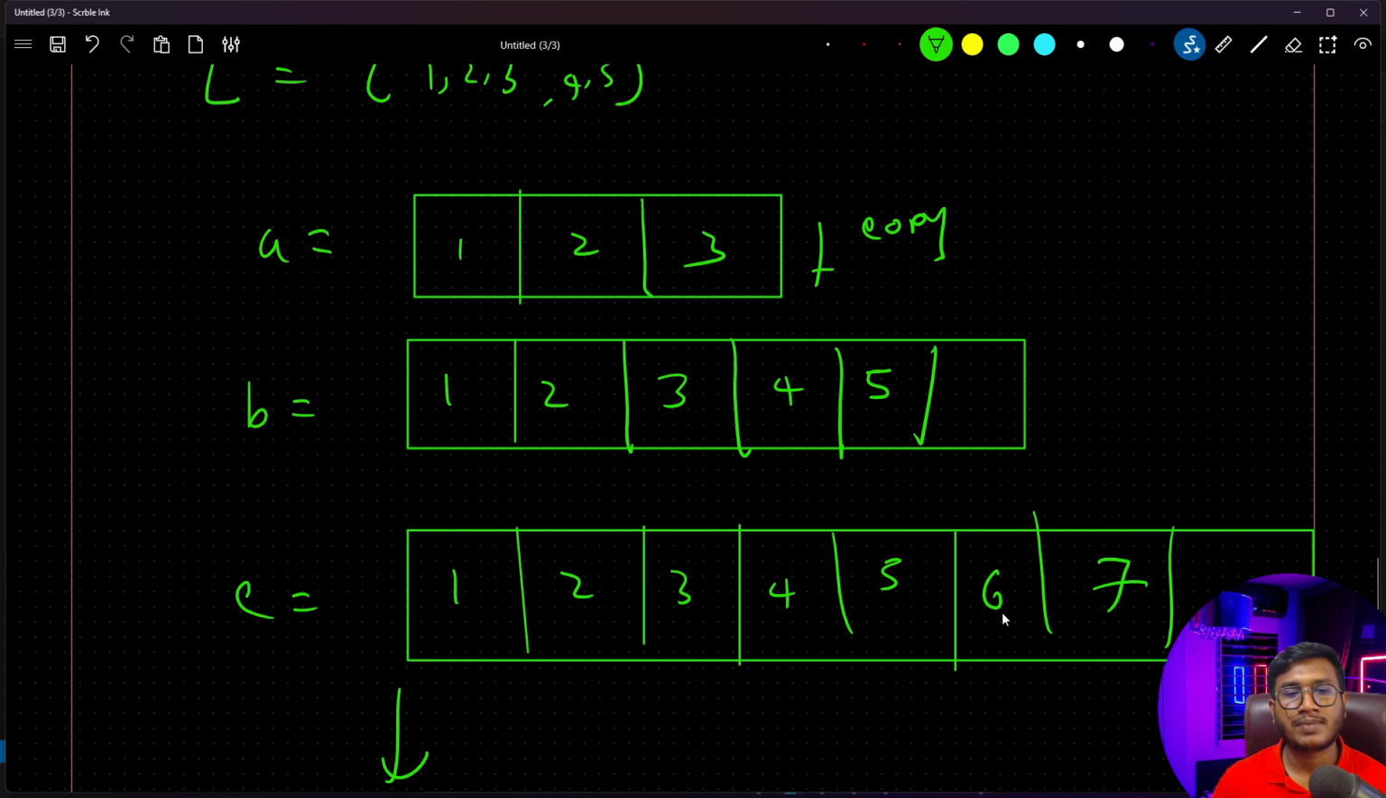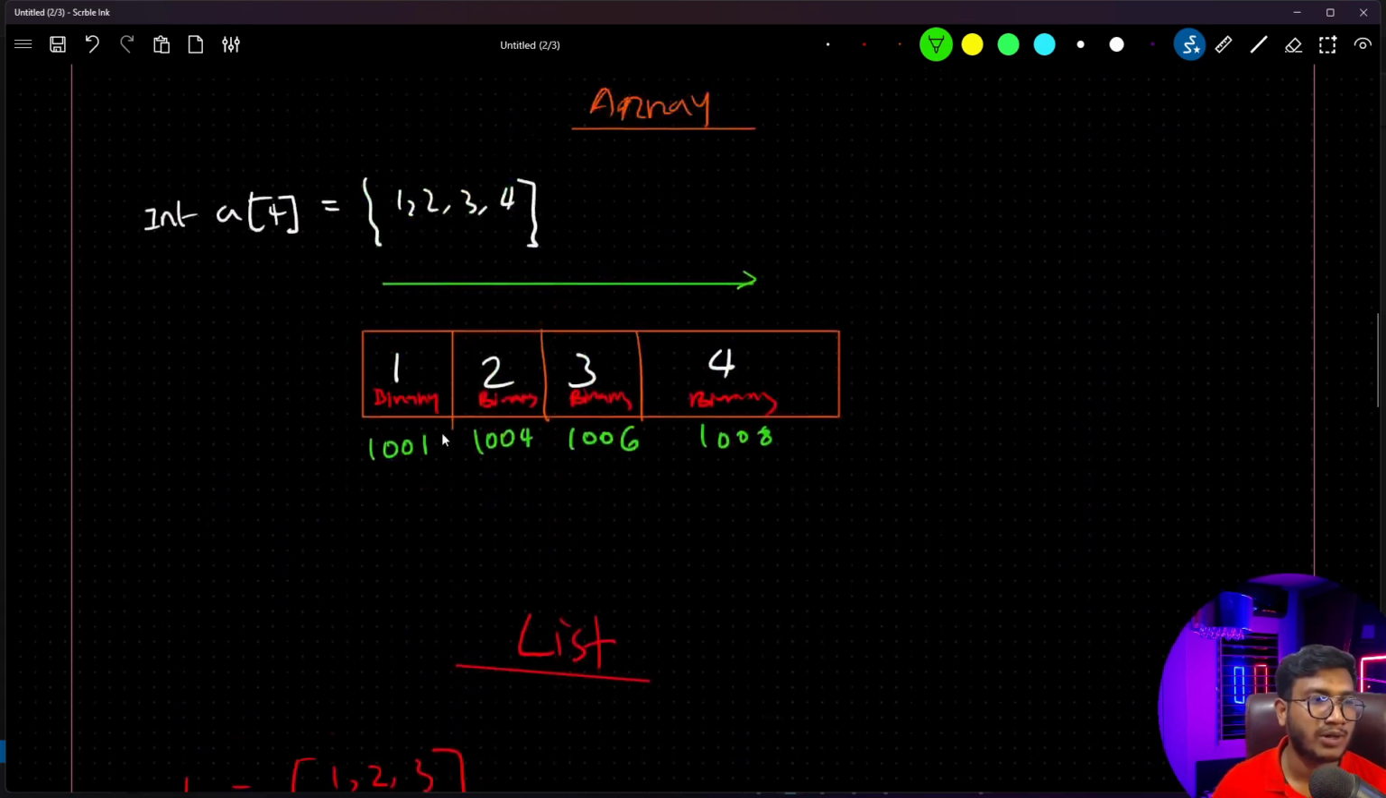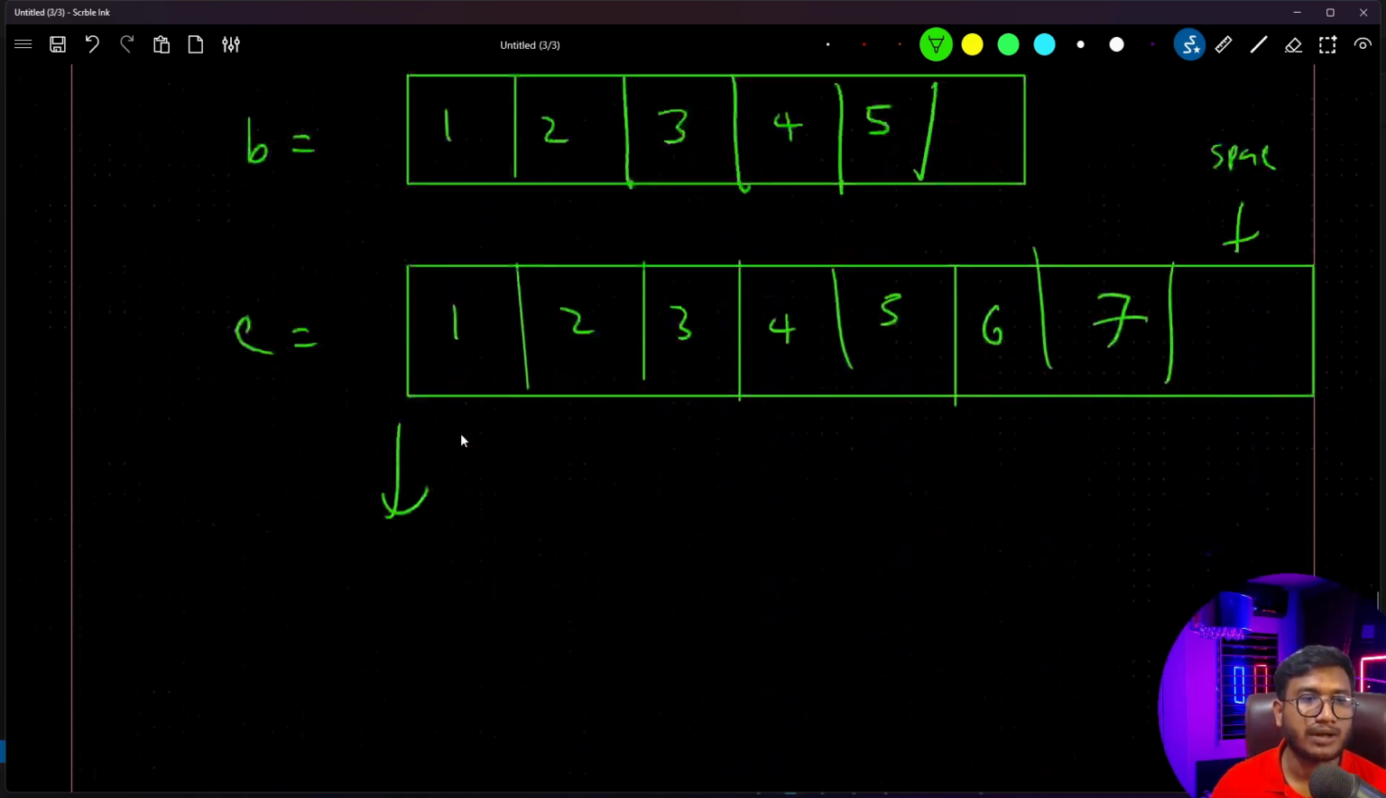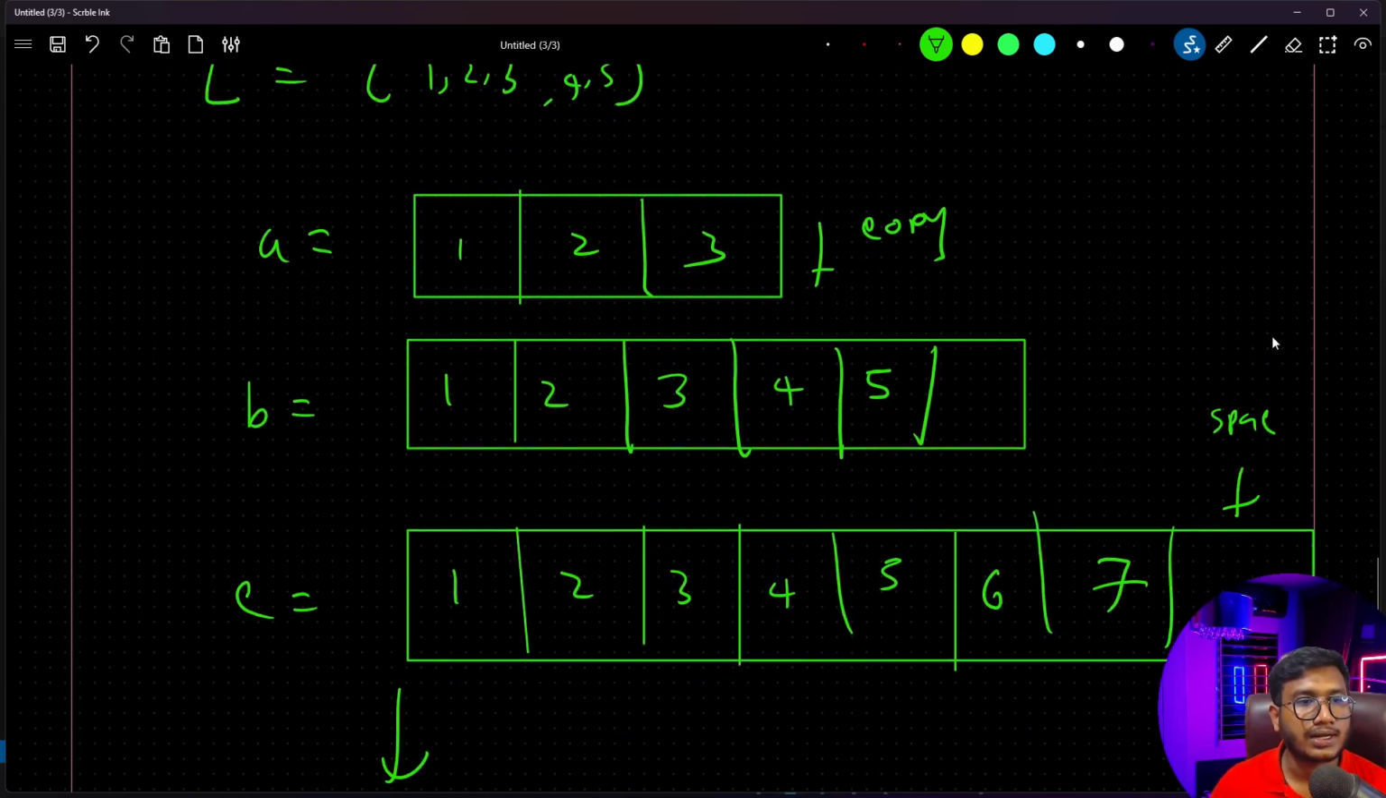Sometimes what happens is you create a double block but you don't use it. Let's say this block is empty. So you are unnecessarily taking this space, unnecessarily taking the memory. That's why a list always takes more memory. And why is speed slow? Because of this operation. It will create a copy every time, and it will copy all the values into the new block. That's why this execution is a little bit slower than your array. I hope this part is clear right now.